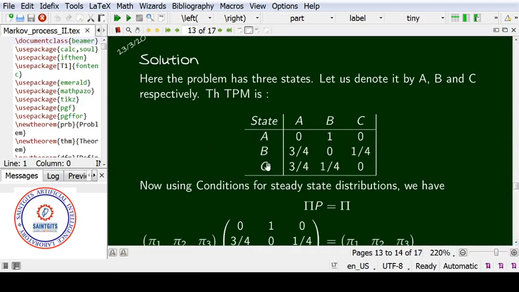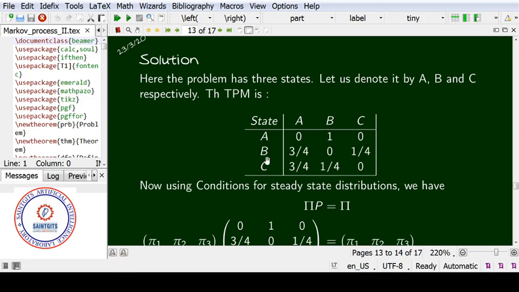Okay, this is the current week, this is next week. Suppose she buys the cereal A in the current week, next week she will not buy A. In the given statement, it is given that next week she should buy B if she buys A in the current week. So next week she will buy B. So the total probability is 1. The total probability for the next week for this A is 1.